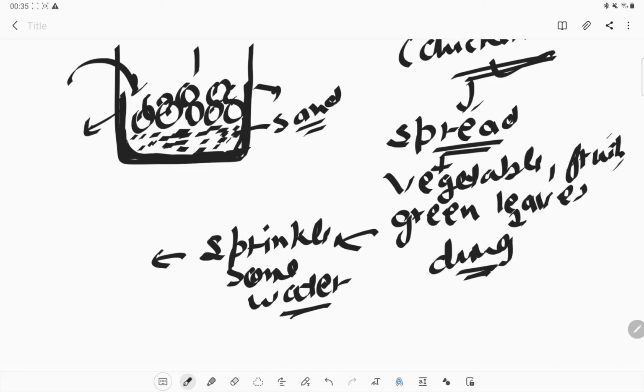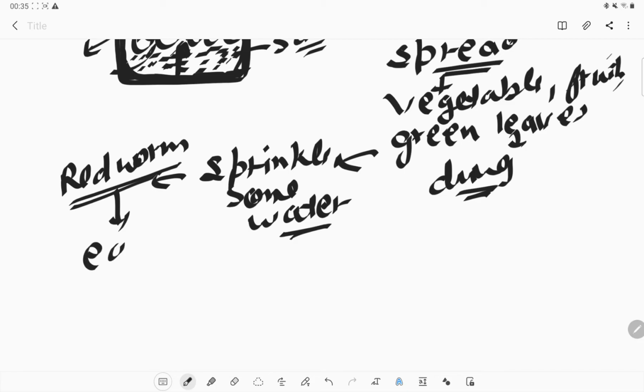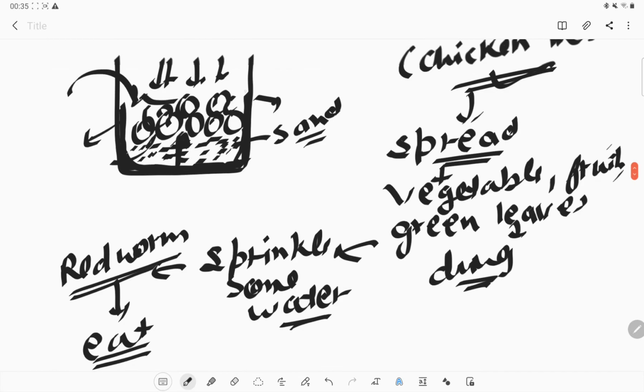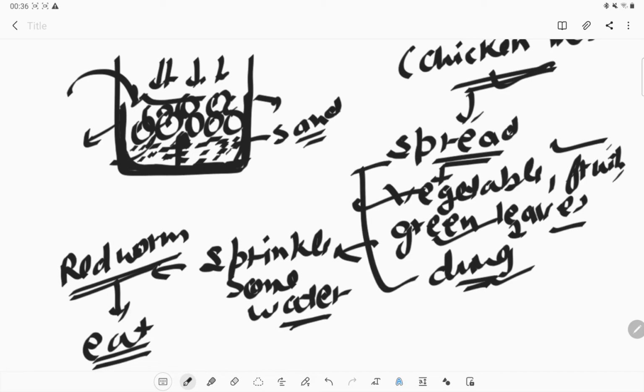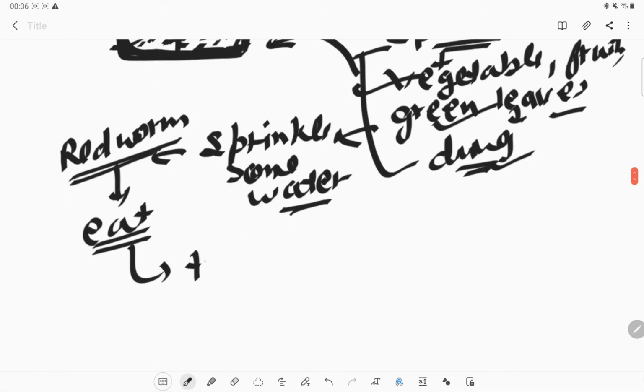Now we do not need to press all these things down. There should be some air inside it, which will help the growth of the red worms. Now we add some red worms into it. The red worms will eat the waste we have given, like vegetable waste, fruits, green leaves or dung. All these are the waste we have put into that pit, and the red worms will eat it.